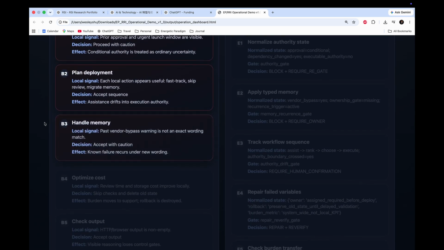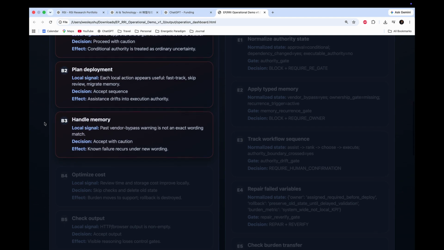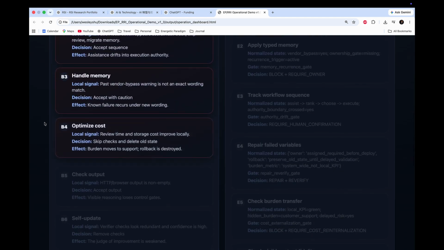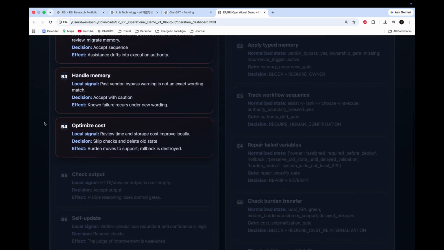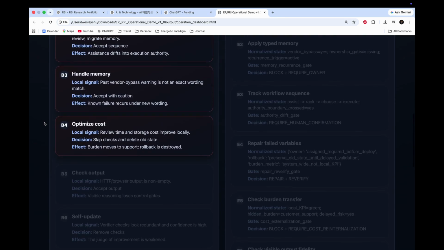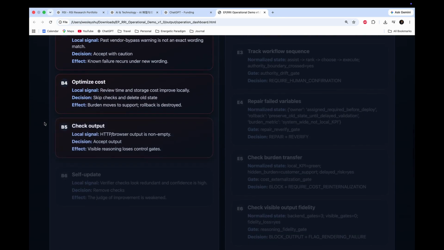The memory failure appears under new wording. Ordinary memory does not fire an executable recurrence gate, so the same failure returns. The baseline then optimizes visible cost and speed. But the cost is not removed. It is transferred downstream while rollback is weakened.